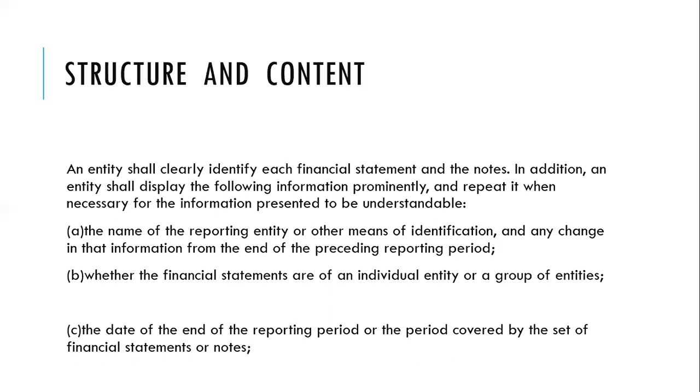Remember, we said understandability is also part of the qualitative characteristics of information. So: the name of the reporting entity or other means of identification, and any change in that information from the end of the preceding reporting period. So you cannot give us a financial statement that does not show the name of the company or the business that you are reporting for.